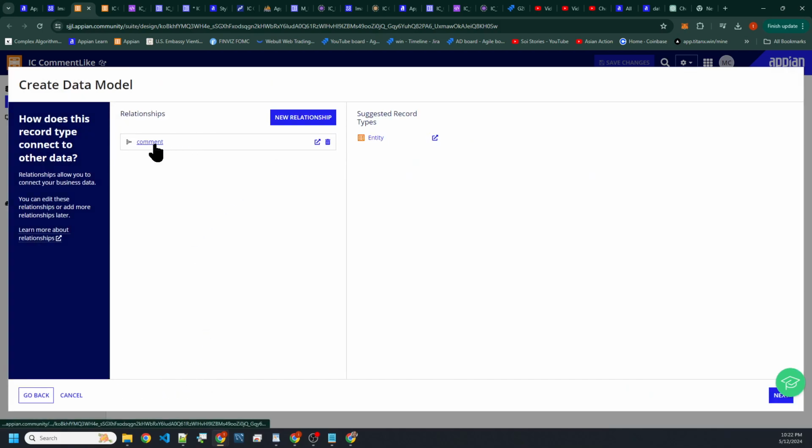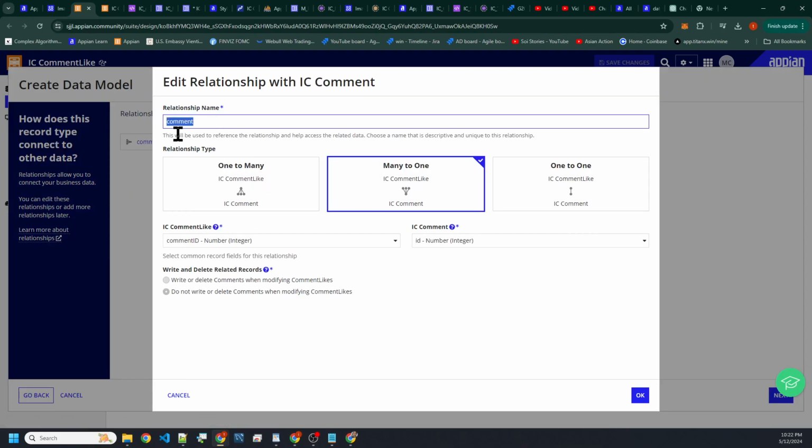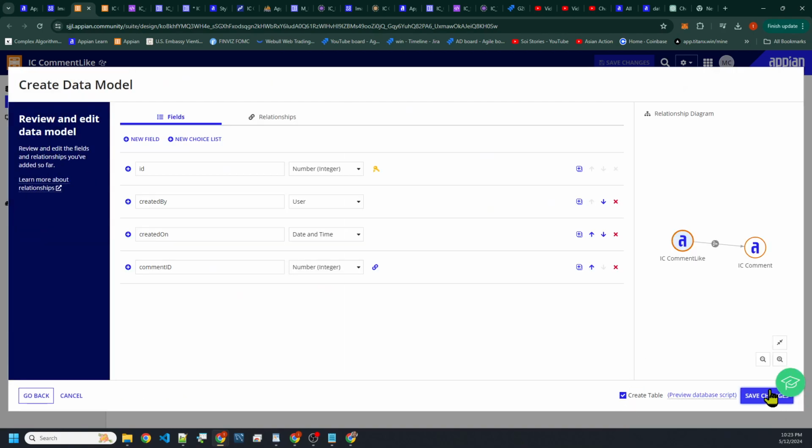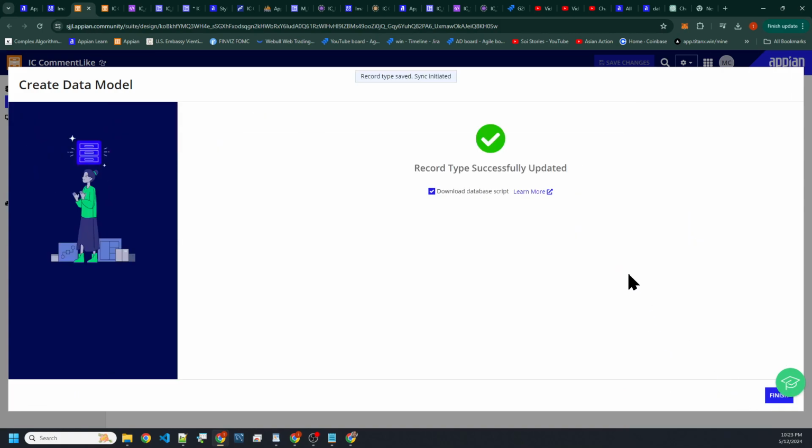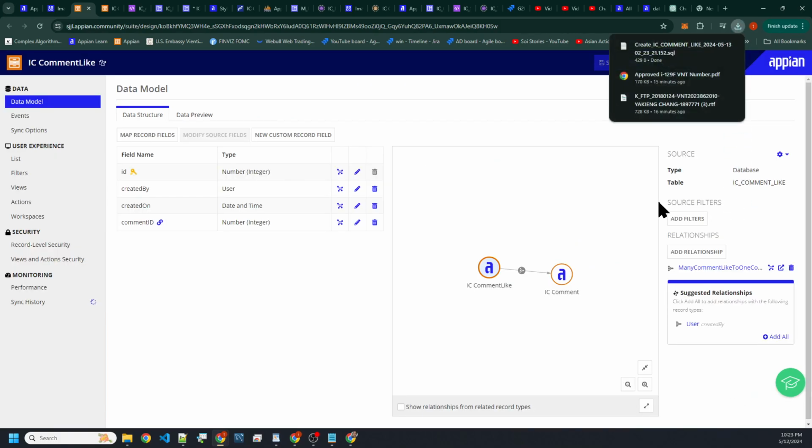Let's name this one many comment likes to one comment. Click OK. It's going to get next. And as you can tell, we've got many likes here to one comment. And this thing here that indicates the relationship, I think we're good. Save changes. So every time a user clicks on it, it captures the date and the username.